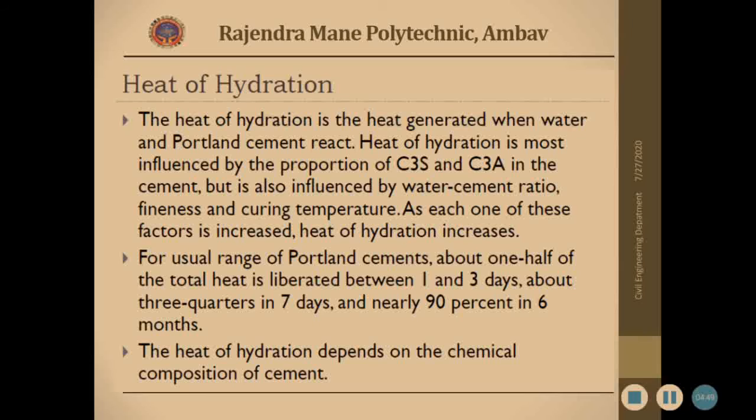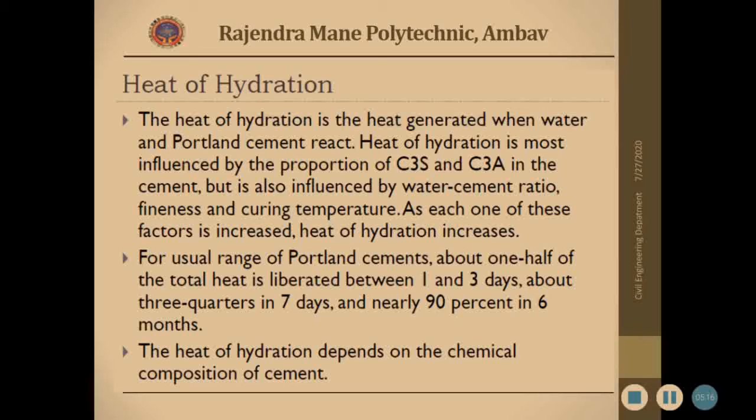The heat of hydration is the heat generated when water and Portland cement react. Heat of hydration is most influenced by the proportion of C3S and C3A in the cement, but is also influenced by water cement ratio, fineness and curing temperature.